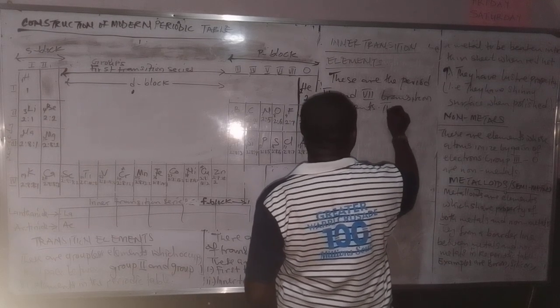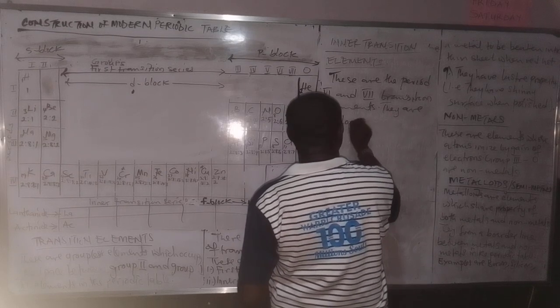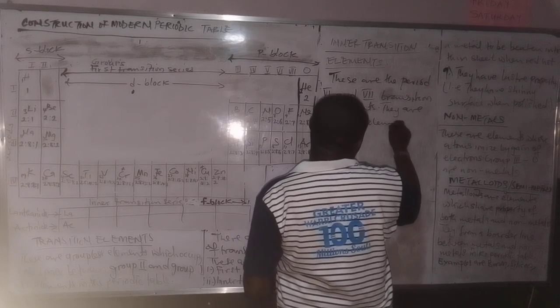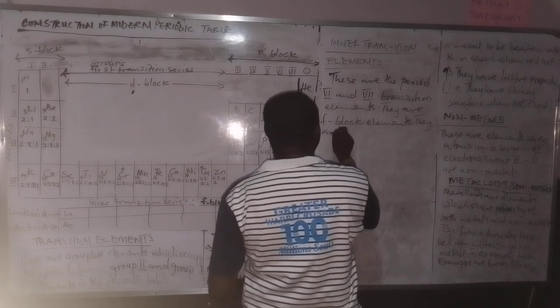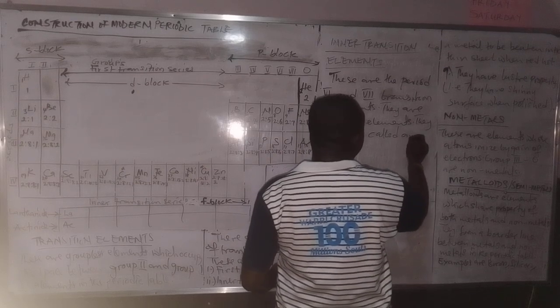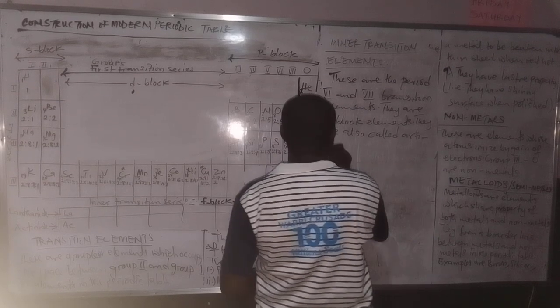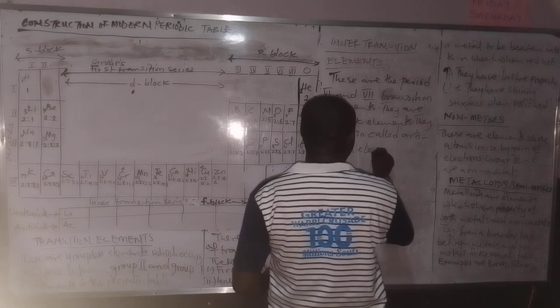They are F block elements. They are also called artificial elements.